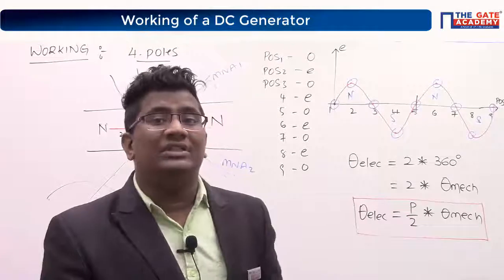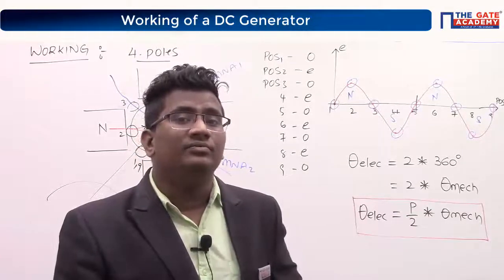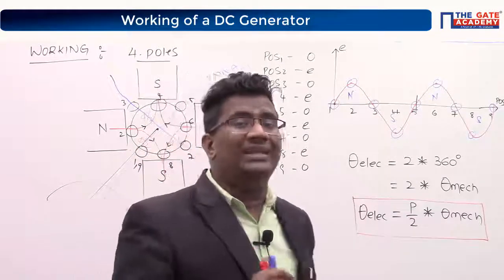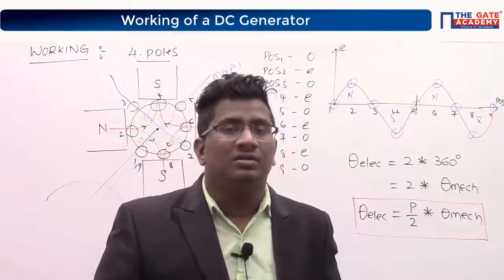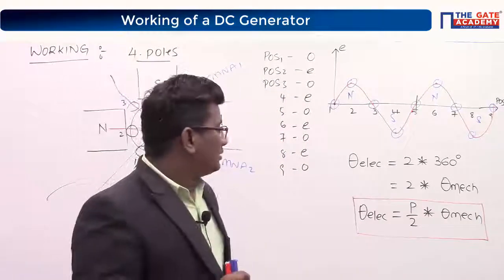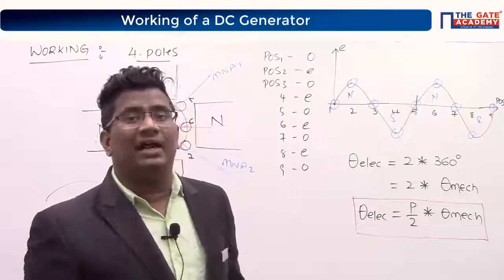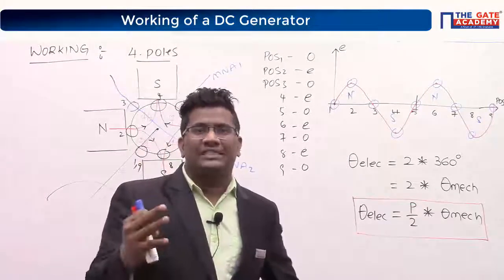Theta electrical is equal to how many degrees? Electrical degrees, yes, 1800 electrical degrees, because 5 times 360.